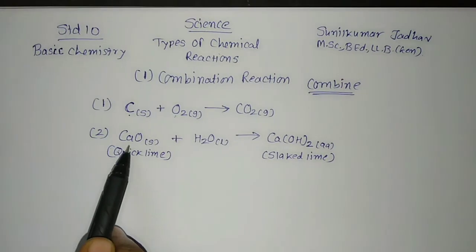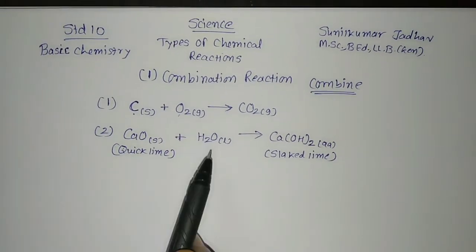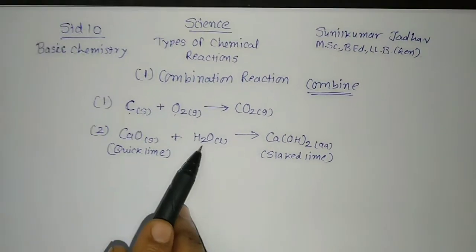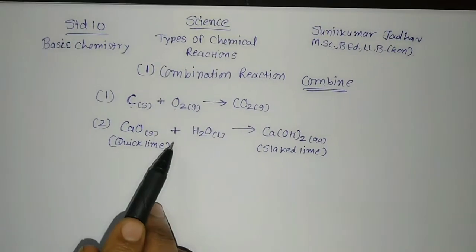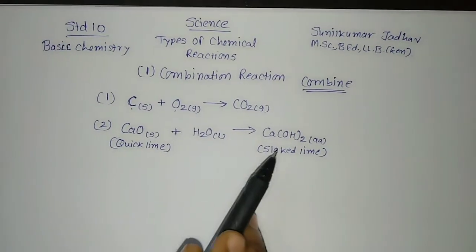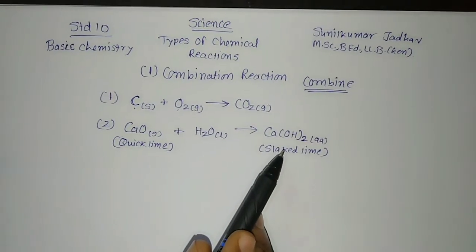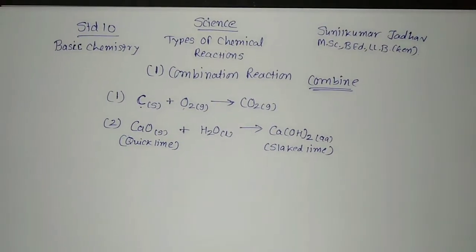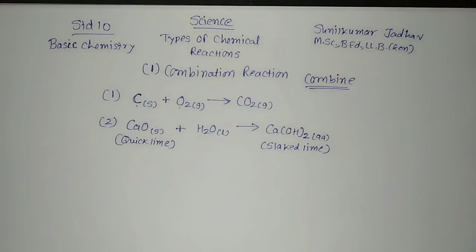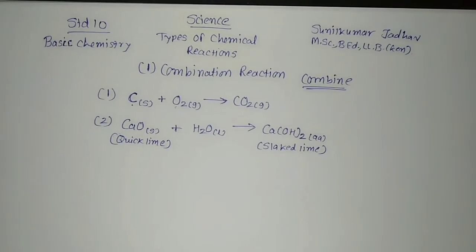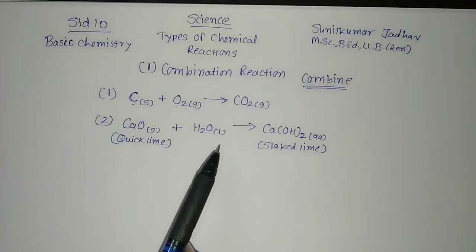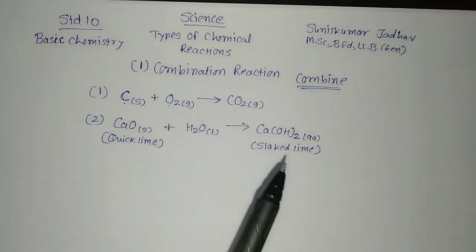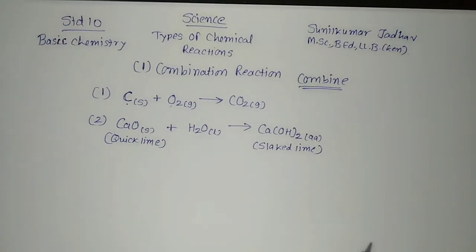So here also you can see calcium oxide is a compound, and water is a compound. These two compounds react with each other, or we can say combine with each other, to form a single product. Such reaction is called a combination reaction. Calcium oxide and water combine to form a single product, calcium hydroxide. Such a reaction in which a single product is formed from two compounds, elements or molecules, is called a combination reaction.